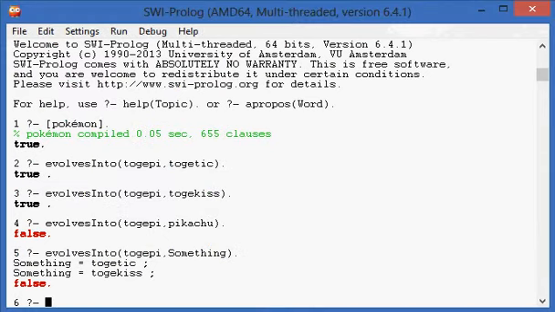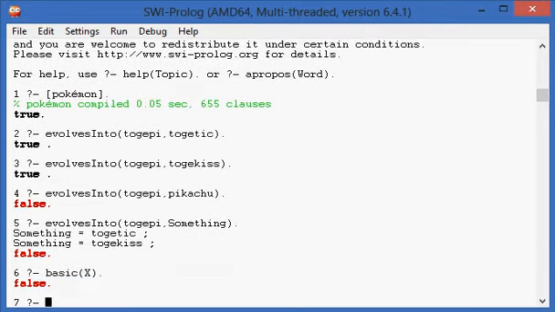Now it actually will not give you every single basic Pokemon because I haven't put in basic Pokemon that do not evolve at all, like legendaries and stuff, but we can get most of the basic Pokemon by doing this. Apparently not. I will have to fix that then.